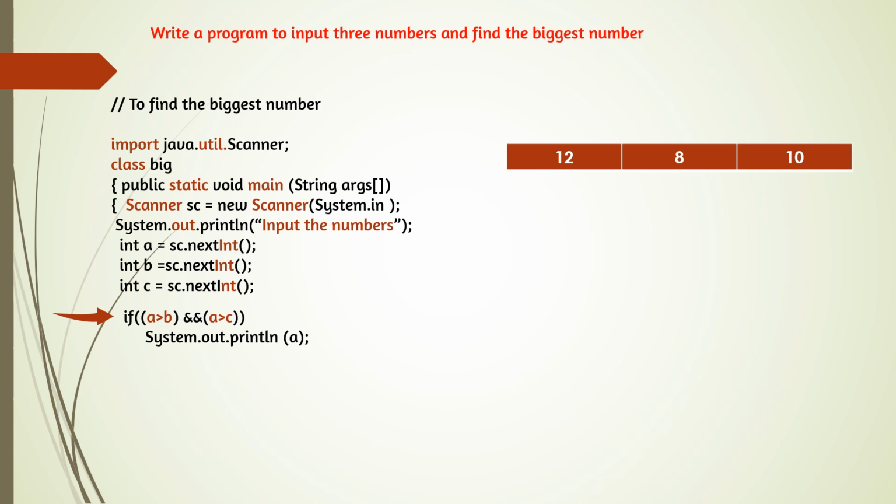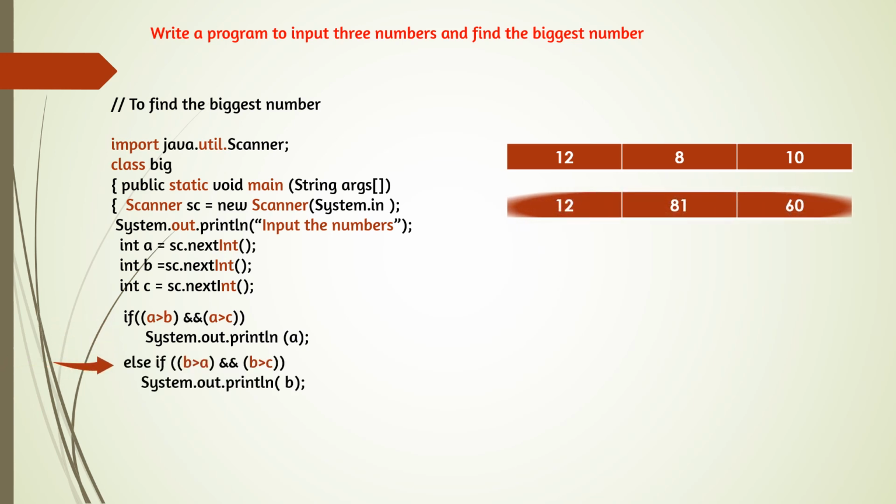And now we can check one more example. In this example, we are taking a as 12, b as 81 and c as 60. Every time the condition will be checked from the beginning. First condition, a greater than b. A is 12 and b is 81. 12 is not greater than 81, so the second condition will not be checked. No need of checking, because with the AND operator, if one condition is false, the complete expression is false. So the first if condition is false.